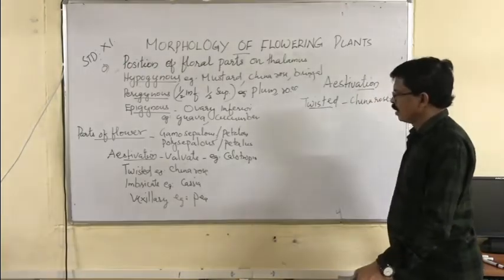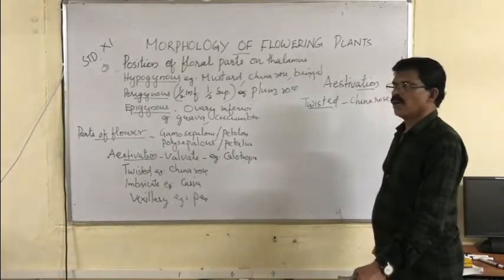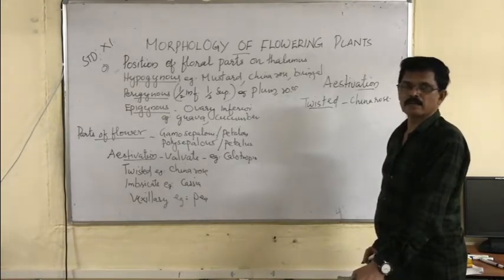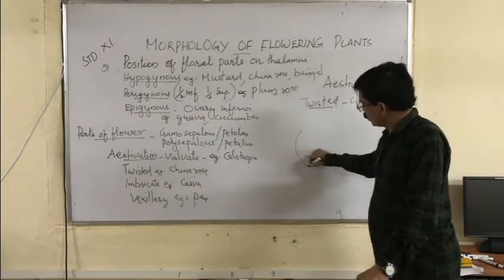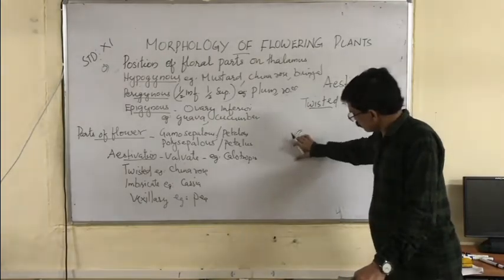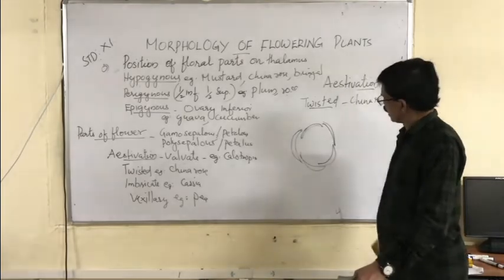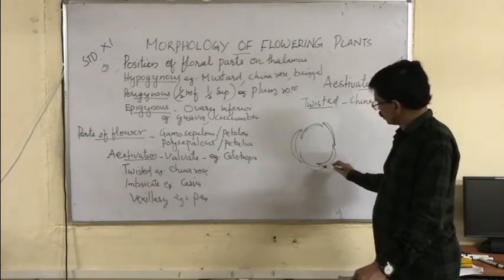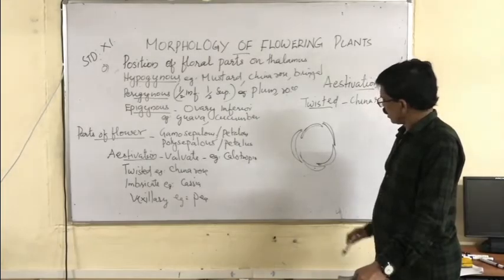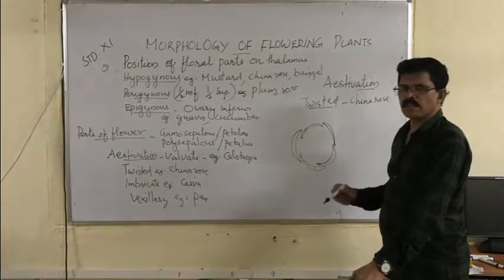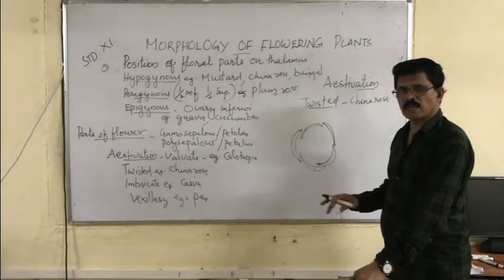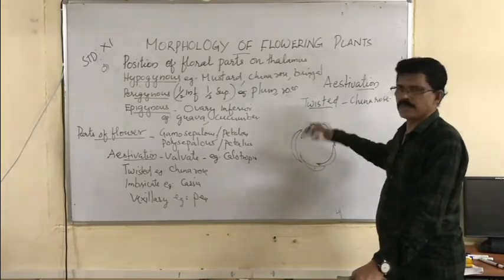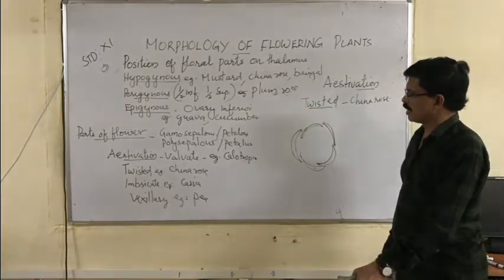Now, the third one, imbricate estivation. The margins may not overlap in a regular manner. For example, you can see here in imbricate estivation, some of the petals or sepals are overlapping. This one is overlapping, and other ones are not overlapping. One or two sepals or petals may be overlapping, and other petals or sepals are not overlapping. Maybe out or inside. Such estivation is called imbricate, cassia.